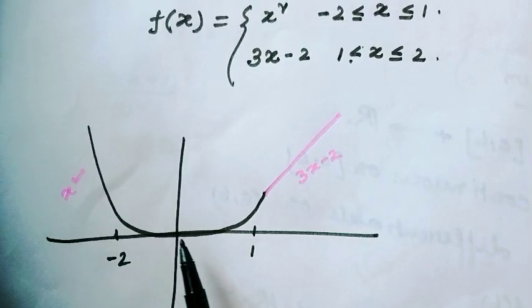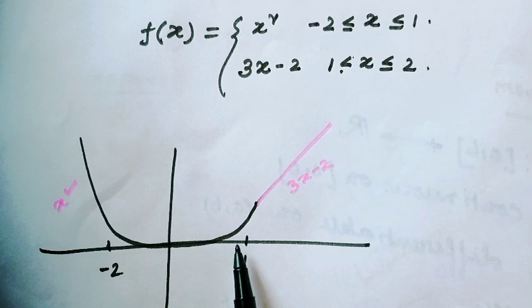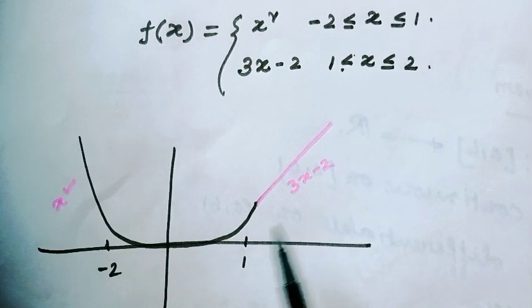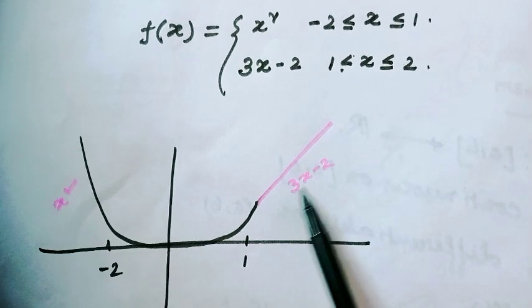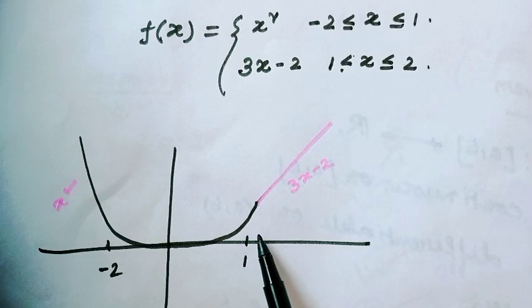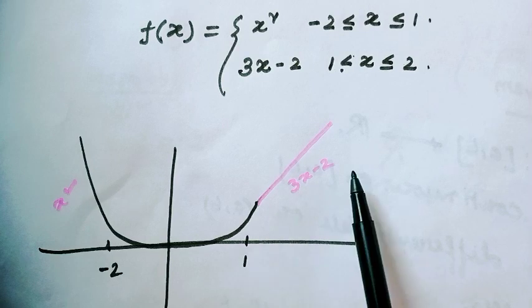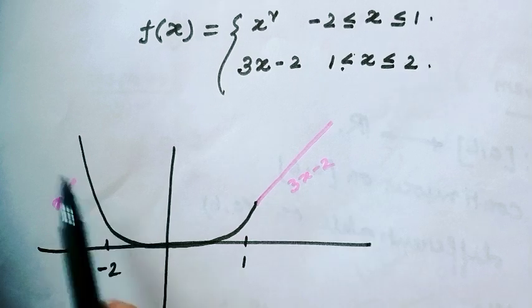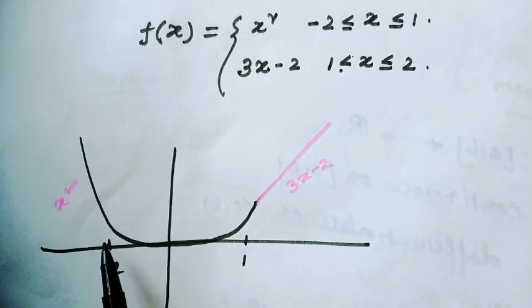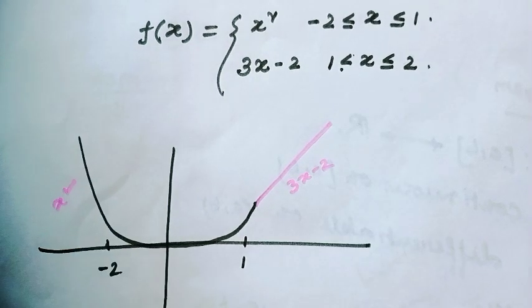This is the graph of the function. Just think, this part is 3x minus 2 from the open point 1 to the closed point 2, and from -2 to 1 the value is x squared.